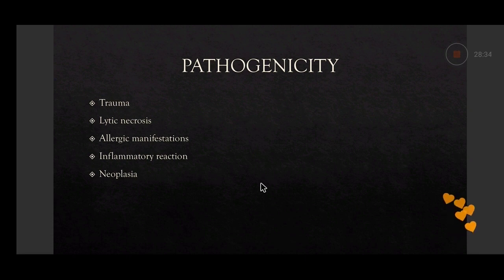That is trauma. Then comes lytic necrosis. Entamoeba histolytica secretes some enzymes which can lyse tissues. So lytic action may occur, and they also can penetrate into the tissue of the colon, and so they may cause ulcers also. So this is also lytic necrosis.